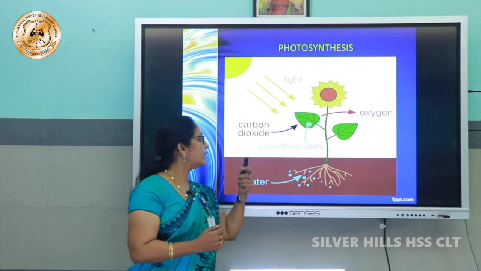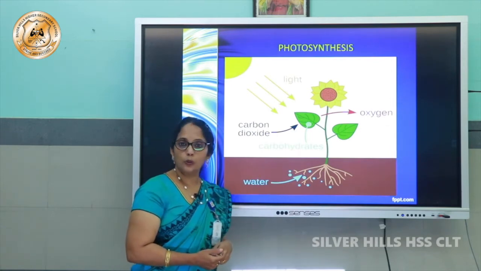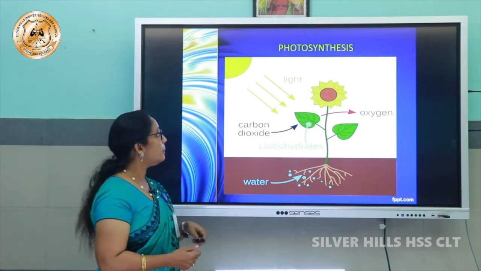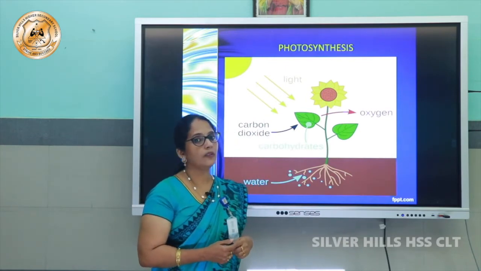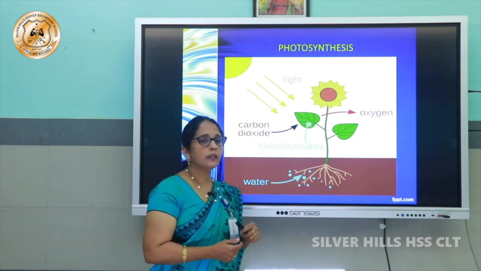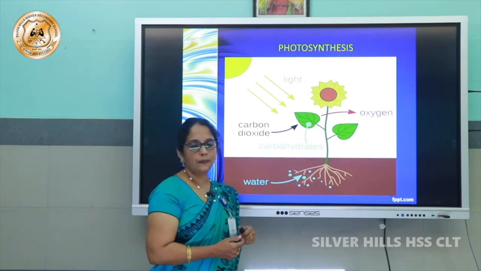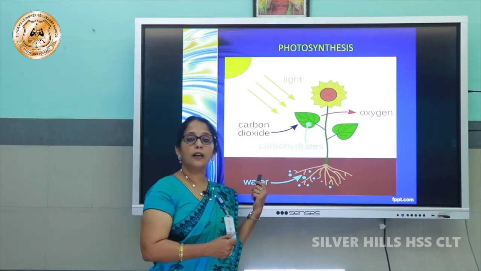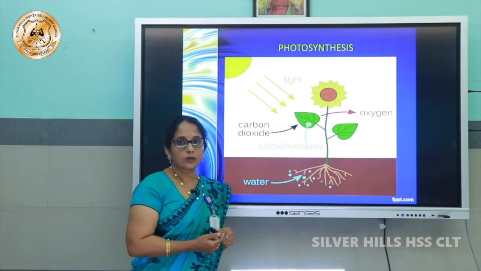Through these they take in carbon dioxide, and they take in water through the roots. The carbon dioxide and water combine in the presence of sunlight and a green pigment called chlorophyll, and produce food, that is carbohydrates. During this process they give out a gas, that gas is oxygen. So the gas taken in during photosynthesis is carbon dioxide, and the gas released is oxygen.